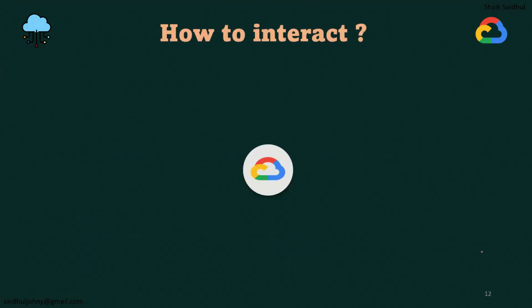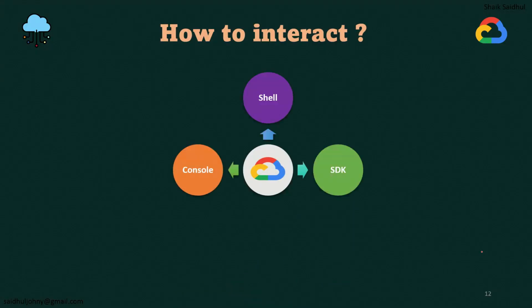To interact with the GCP services, the very first method is the console, then the cloud shell, the cloud SDK, as well as APIs and third-party tools. So these are the methods to interface with the GCP services.